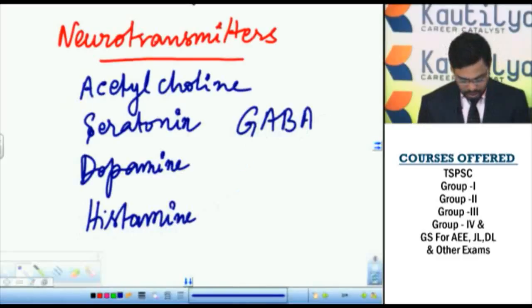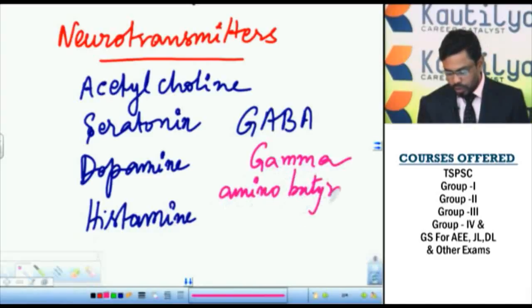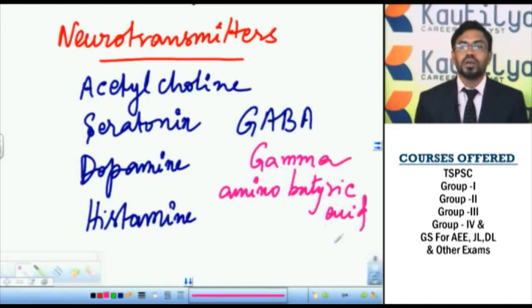GABA means gamma aminobutyric acid. These neurotransmitters are useful for better transmission of nerve impulse.